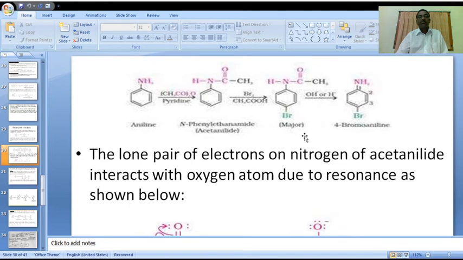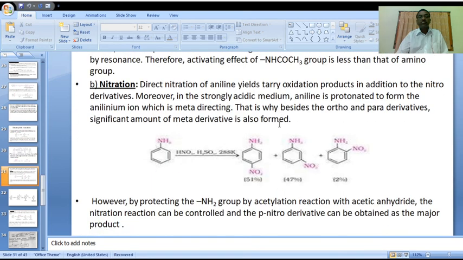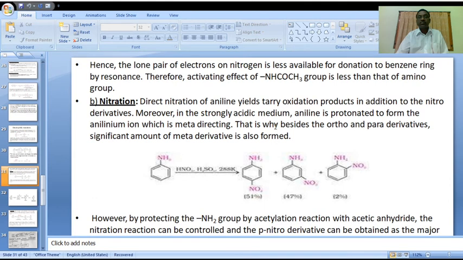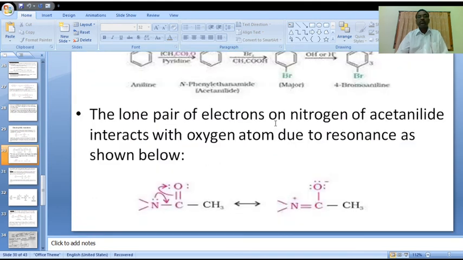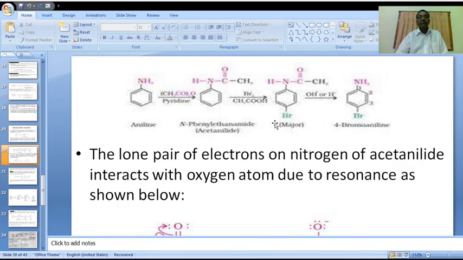Here, aniline reacts with acetic anhydride, Ac2O, in the presence of pyridine.